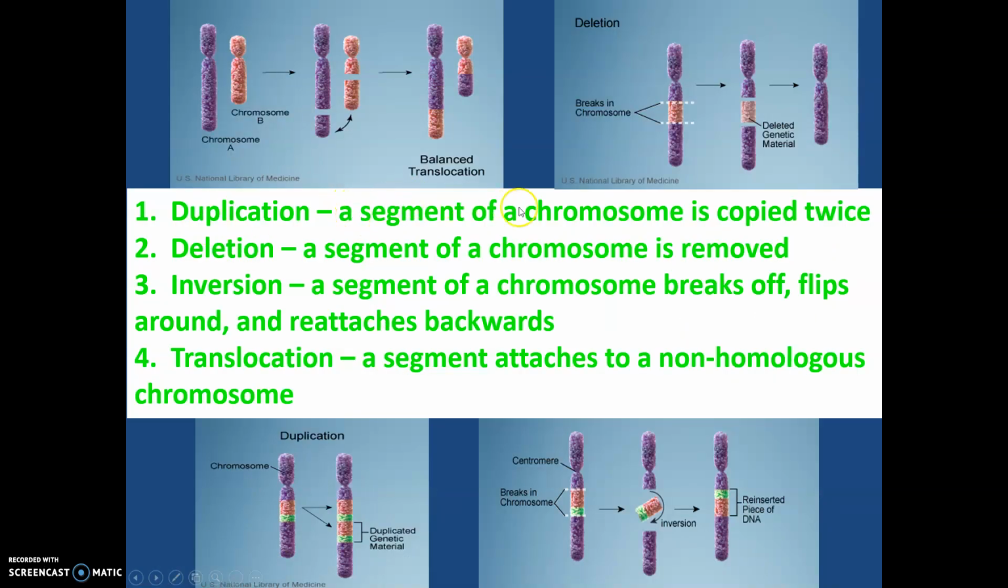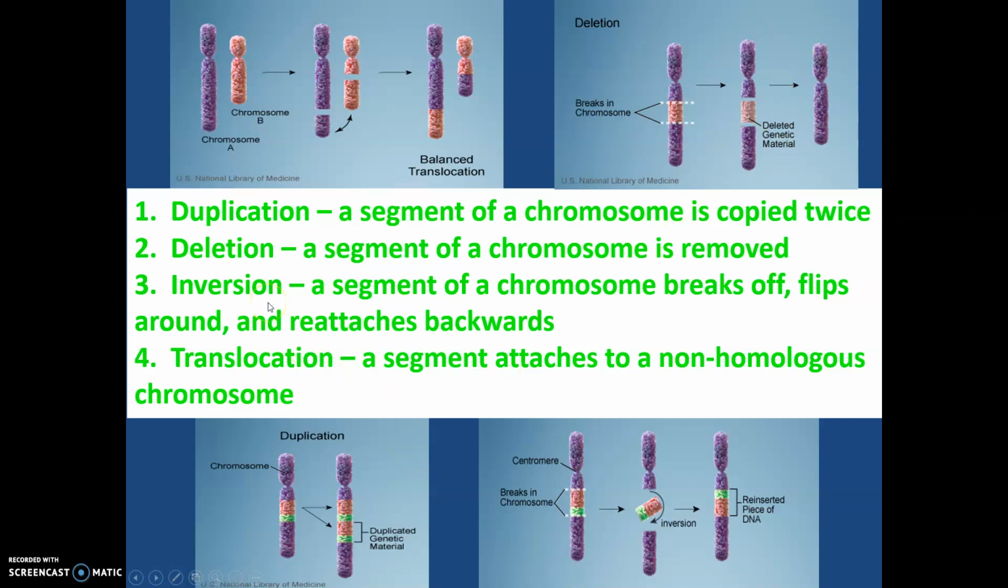In duplication, a segment of a chromosome is accidentally copied twice. So down here we have a diagram of duplication. We have a section of a chromosome represented by the pink and green, and it is accidentally copied twice, and now we have a mutated chromosome. Next is deletion. So a segment of the chromosome is removed. Here we have our original chromosome, and then we have a break in the chromosome represented by the pink. That pink section, or the break, is deleted, and now we have our mutated chromosome.